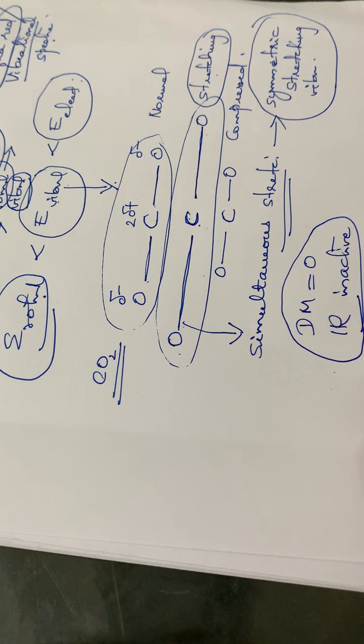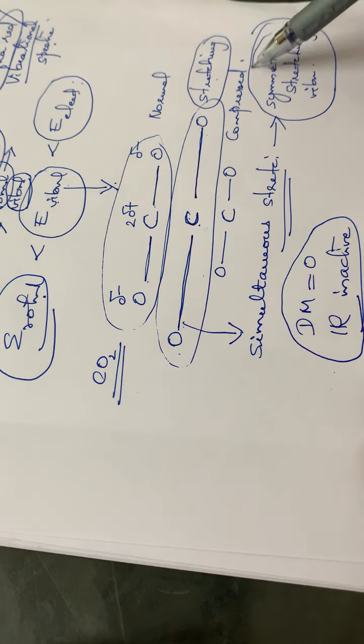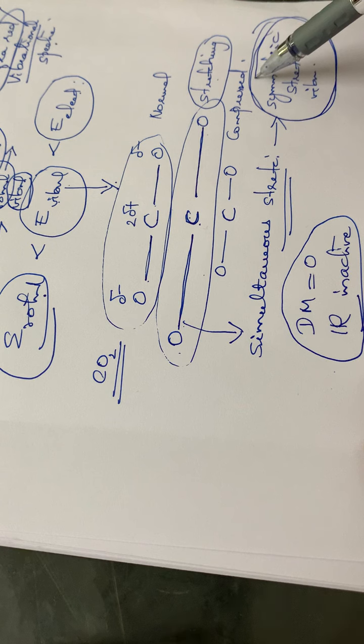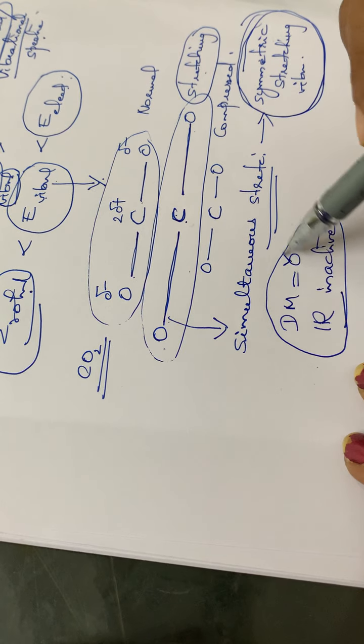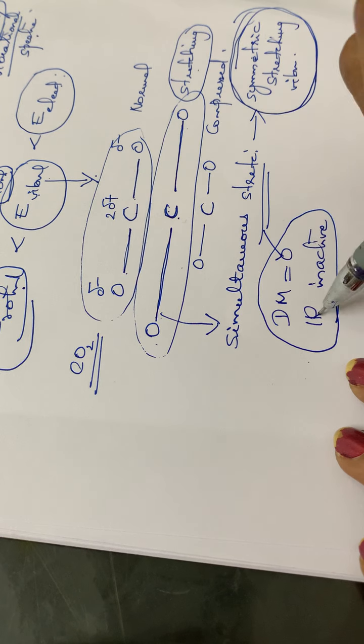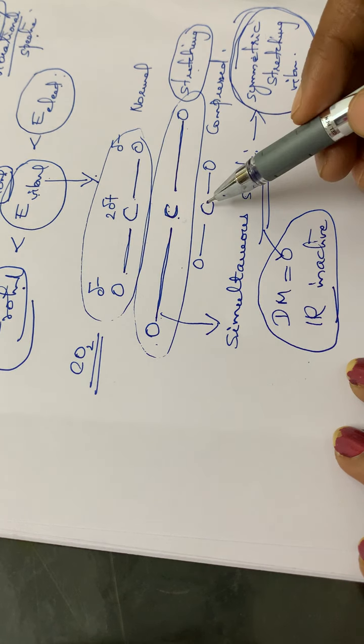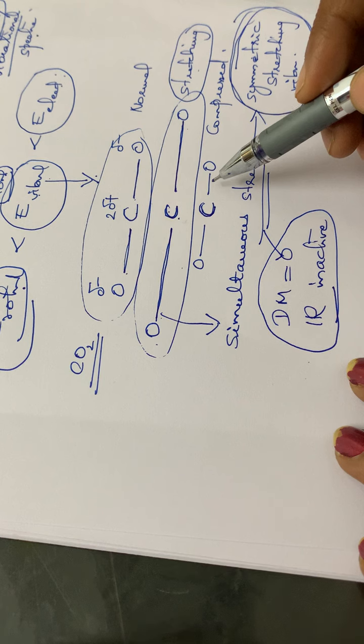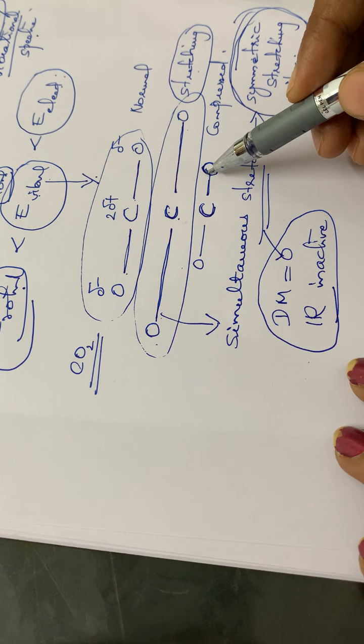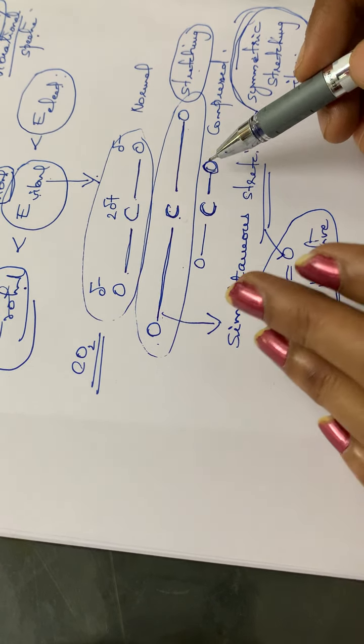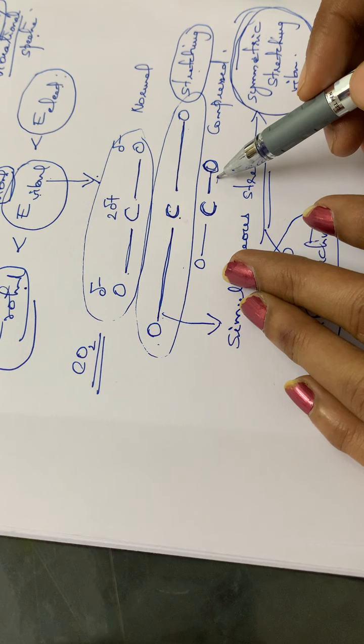Are you clear? So if this molecule is having a symmetric stretching mode of vibration, the dipole moment will be 0, and also the molecule will be IR inactive. Okay. Similarly, consider the case of the compressed mode of vibration. See here, for the compressed mode of vibration, the two bonds are compressed simultaneously, isn't it?